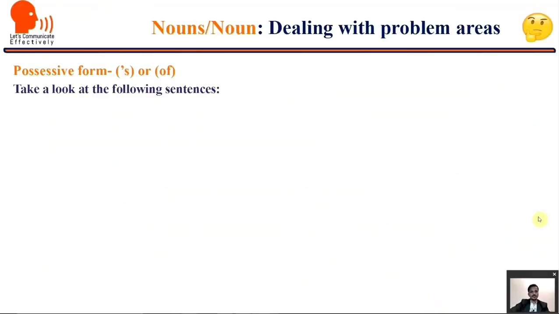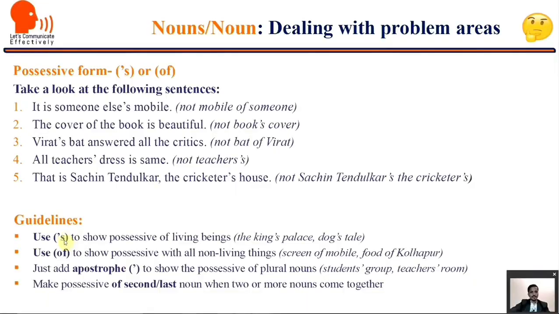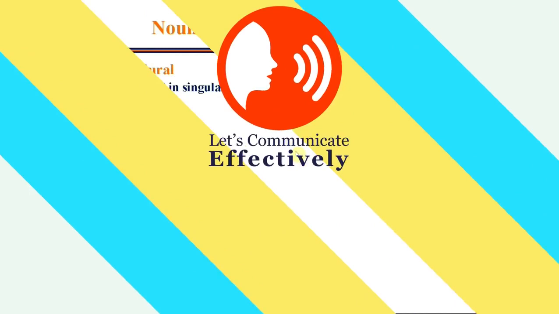When we are making possessive, either we use apostrophe s or we use of. So when to use apostrophe s, and when to use of. Use apostrophe s to show possessive of living beings. Mostly we get confused.